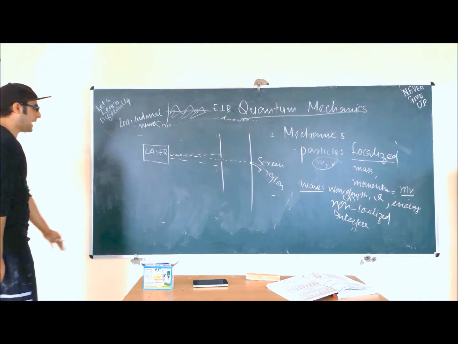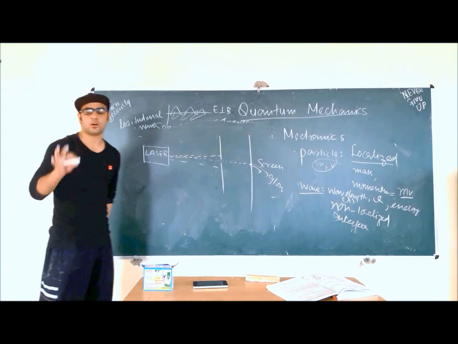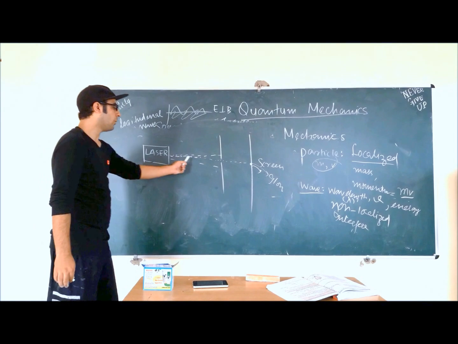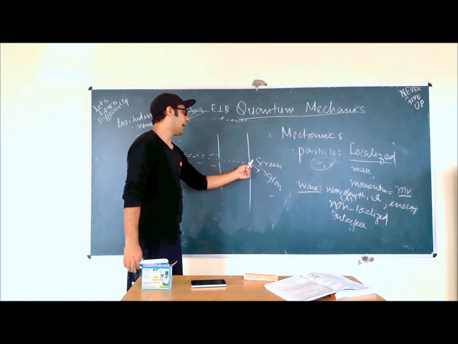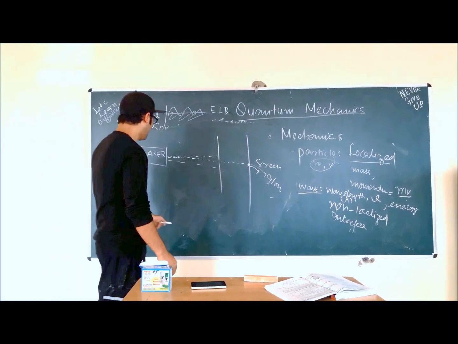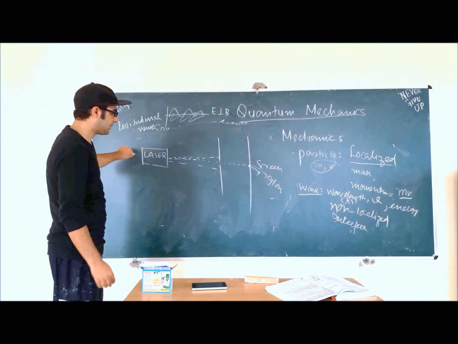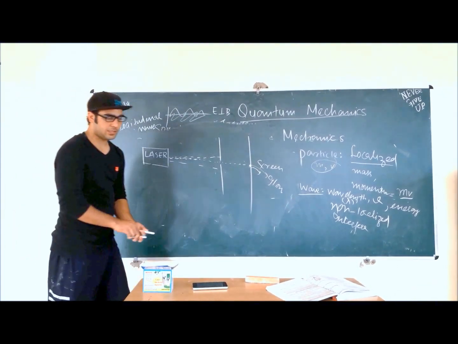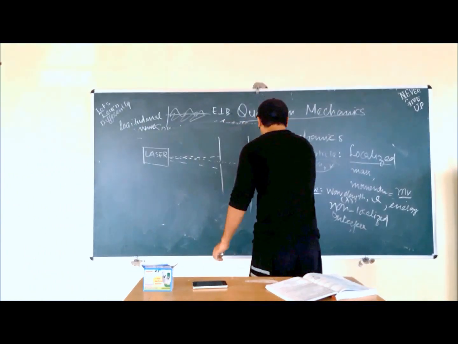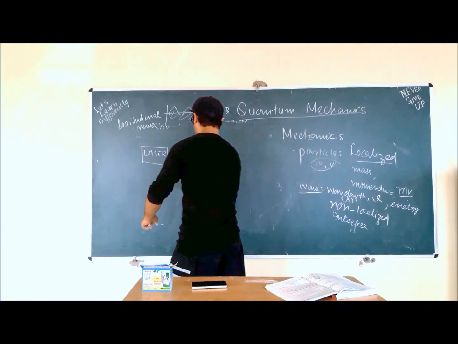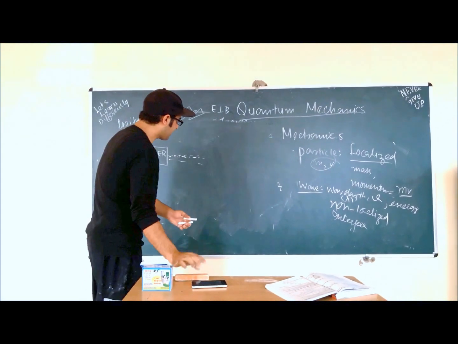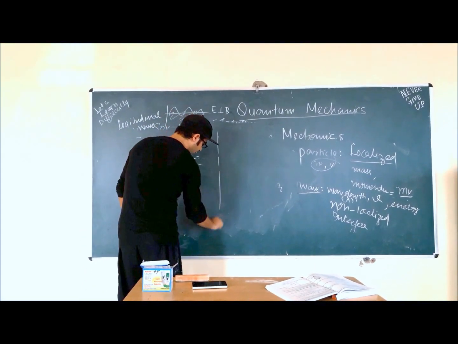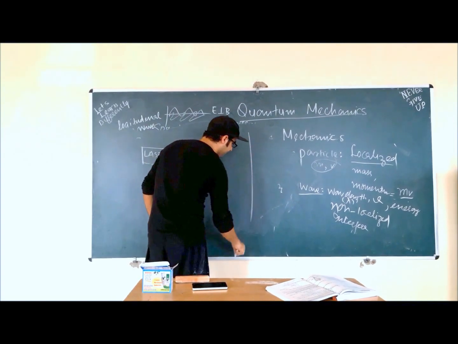Till now, classical mechanics and quantum mechanics are an exact match. In classical mechanics we threw balls at the slit and got a hit at one point on the screen. In quantum mechanics we did the same experiment and got the same results. So what is the difference between classical and quantum? Here is the laser, and now I create two slits, slit 1 and slit 2, and this is the screen right here.